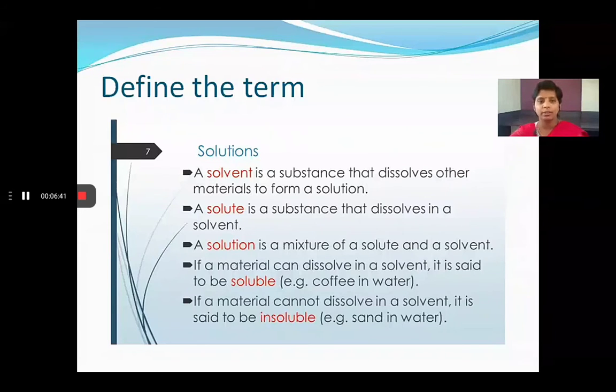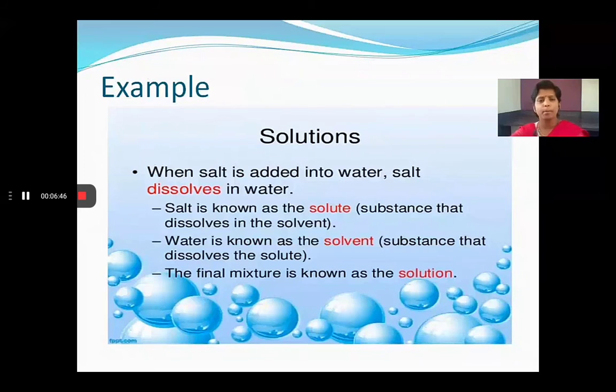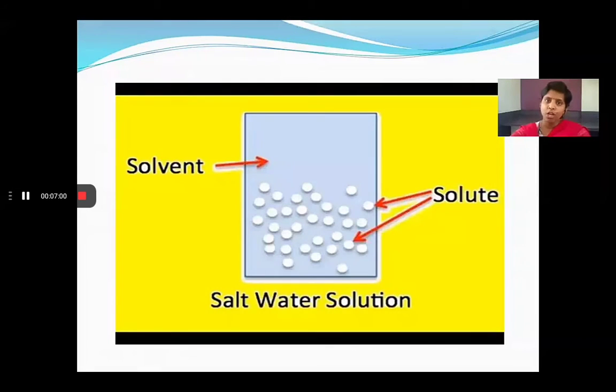Next comes the terms solute and solvent. Now, suppose we perform an activity. Take a glass of water, have some salt nearby, and take a spoon. Now you add salt to the water. We are mixing the salt into the water. Now you stir the salt in the water very properly.